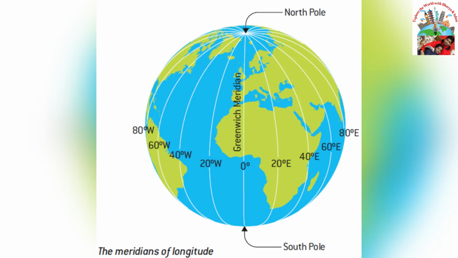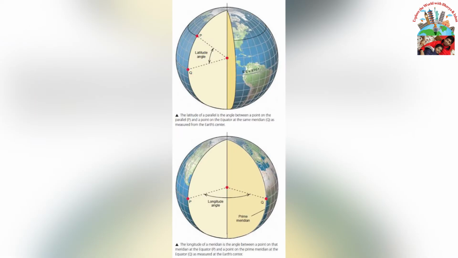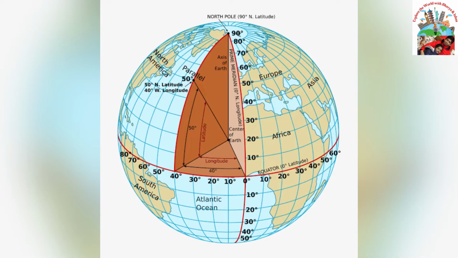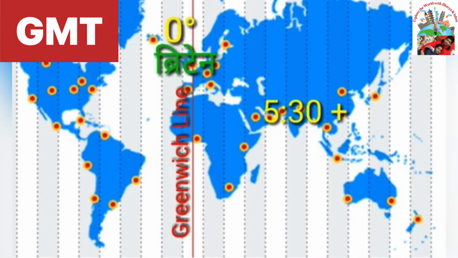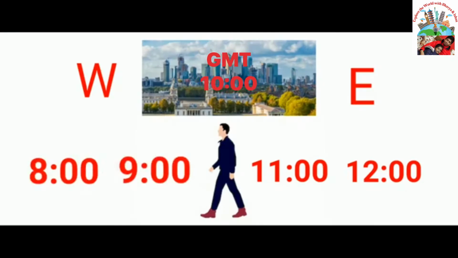The imaginary dividing lines begin at Greenwich, a suburb of London. The primary dividing line of longitude is called the prime meridian. Longitude is the angular distance between a point on any meridian and the prime meridian at Greenwich. The time at Greenwich is called the Greenwich Mean Time or GMT. As you move west from Greenwich, every 15 degrees section or time zone is an hour earlier than GMT, while each time zone to the east is an hour later.